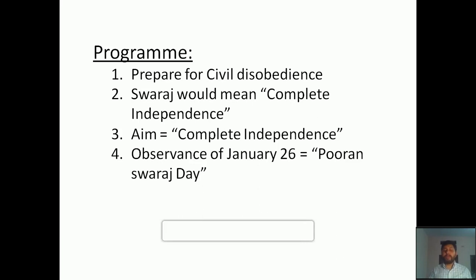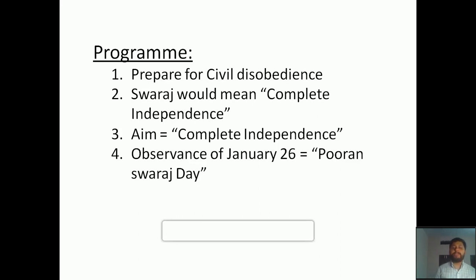And it was not only that: during the Lahore session, Jawaharlal Nehru hoisted the tricolor flag for the first time in the history of India. So that is the importance. That's why in 1950, when India achieved the state of complete independence and we declared Republic Day, the leaders considered January 26 as Republic Day and August 15 as Independence Day.